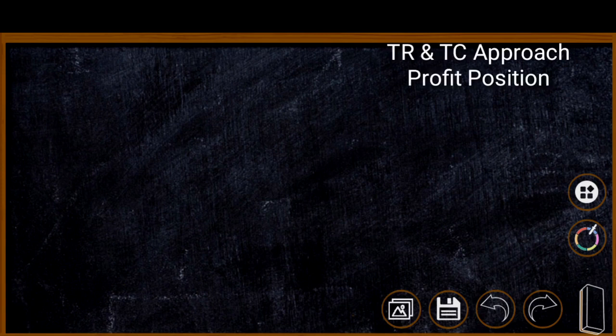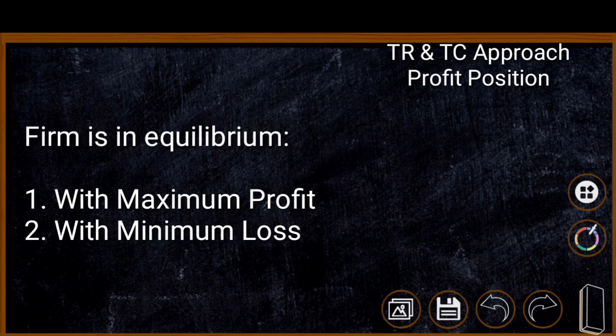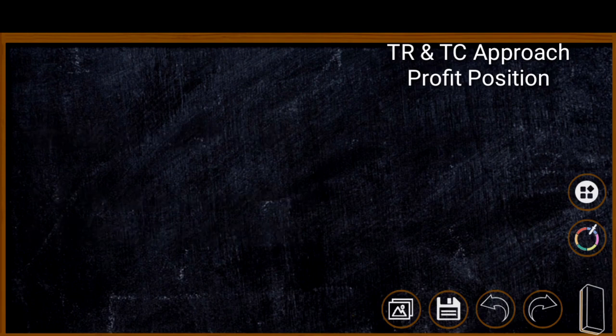Now we are moving to the conditions of firm's equilibrium. We have already said that there are two approaches: the total revenue and total cost approach, and the MC and MR approach. Initially we are explaining the TR and TC approach. There are two diagrams in the TR and TC approach, two equilibrium conditions. One is the firm is in equilibrium with maximum profit, and the second condition is the firm is in equilibrium with minimum loss. As the first, we are explaining equilibrium with maximum profit.